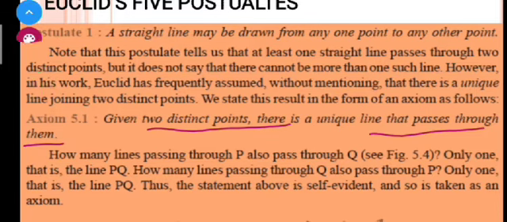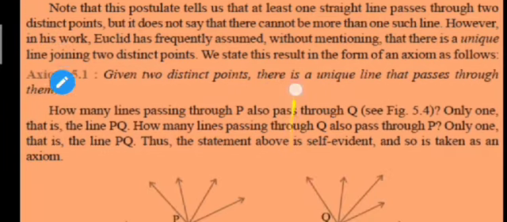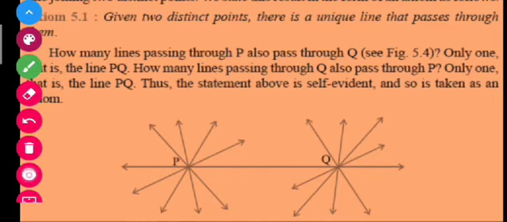For this, let us see how it is proved or how it is possible. So let me show you this. I have taken 2 points here, that is P and Q. This is your point P and this is your point Q. So you can see that if I have to join these two points with the help of a line, I have got only one line.